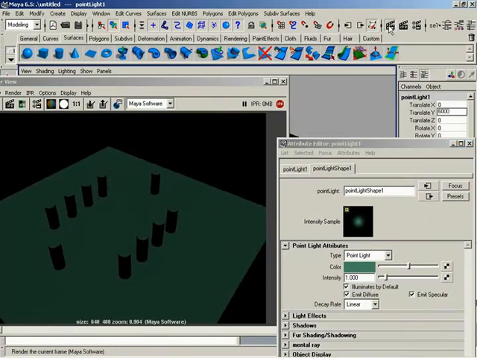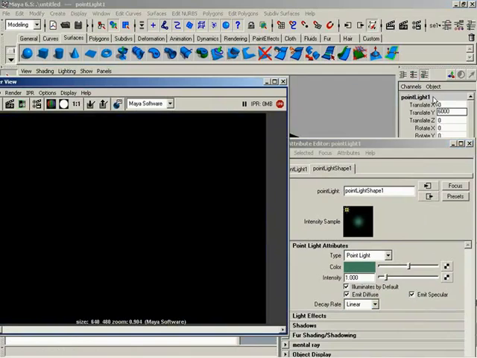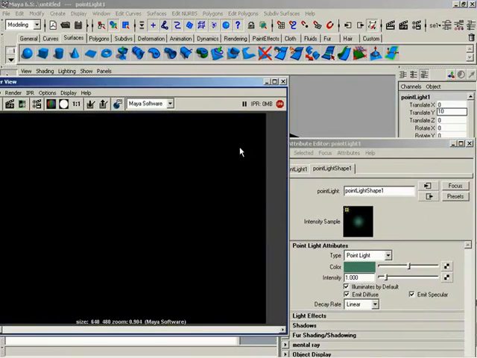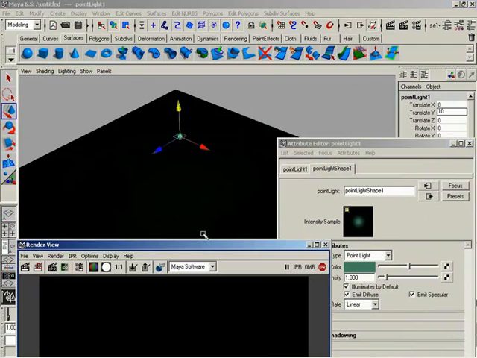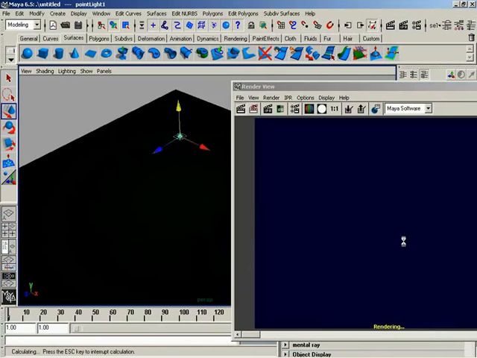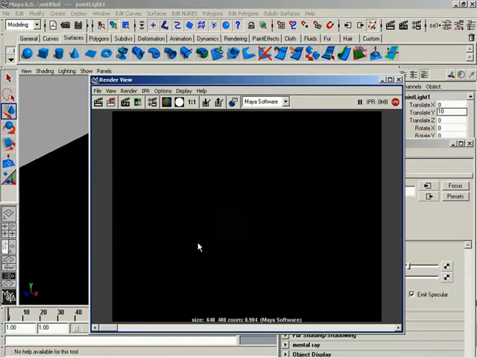So now let's render again, and you'll notice that our scene is in complete darkness. That's right. I promise you that's not an off switch for your light. So now let's come back down to about 10. Actually, 10's going to work out really well. Watch this. At 10, we can barely start to see anything back over here. I don't know how well it's going to show up on the video. It's there. It's very subtle.